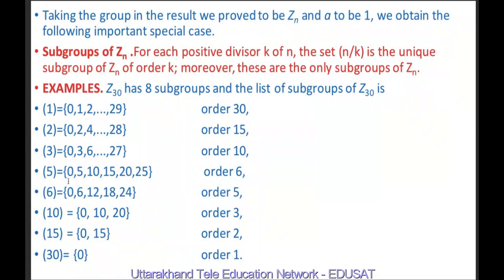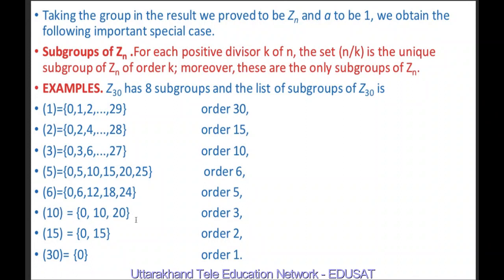The cyclic group generated by 5: 0, 1 into 5, 2 into 5, 3 into 5, 4 into 5 and 5 into 5. These are 0, 5, 10, 15, 20 and 25. So these are 6 in number. The cyclic group generated by 6: 0, 6, 2 into 6, 3 into 6, 4 into 6. So these are 0, 6, 12, 18 and 24, and the number of elements is 5. The cyclic group generated by 10: 0, 10, 2 into 10.